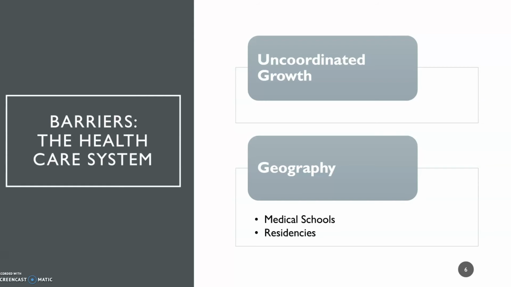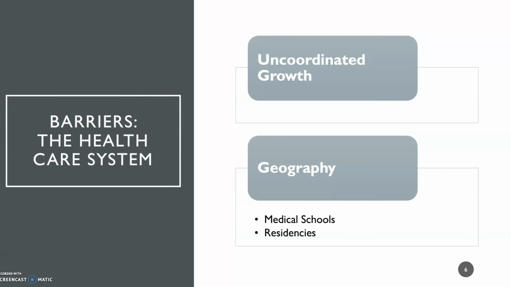And then the healthcare system itself presents several barriers to sustainable rural healthcare. So within the healthcare system and the training and education of doctors, there's this uncoordinated growth. Medical schools have recognized the need for more primary healthcare providers, so they're accepting more people into medical school. But what we call graduate medical education, or more commonly referred to as residencies, the number of positions for these GMEs is not growing as fast as the number of people being accepted into medical school. So we're producing a large sum of medical school graduates, but there aren't enough positions able to train those graduates. So there's this uncoordinated growth that is not really helping.